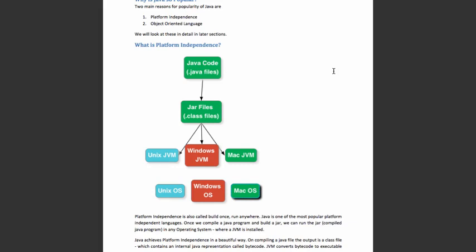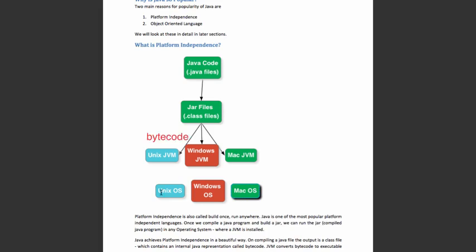As we discussed in the previous question, platform independence is basically the fact that I can build a Java program anywhere and I would be able to run it on any other operating system. That's basically what platform independence is. That's basically called build once, run anywhere. So you build it once, anywhere, whether it's Windows, Unix, or Mac, and then you would be able to run that program in all other operating systems. The question is, how does Java achieve platform independence? So how does Java ensure that you are able to run your Java program anywhere?